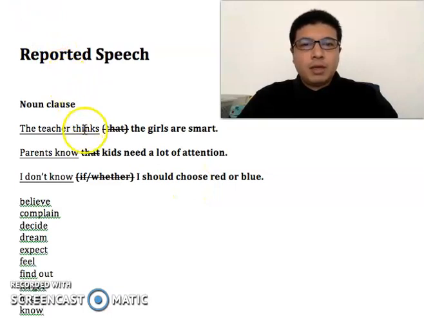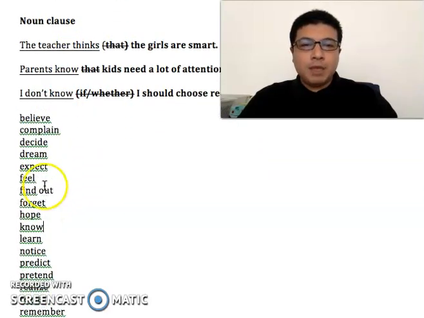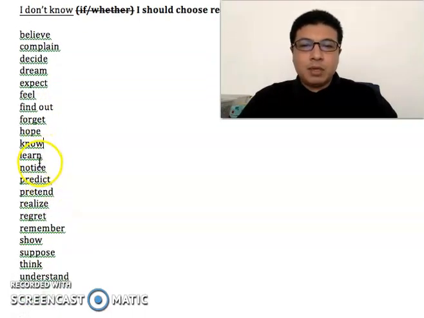Now that we have the verbs think and know, a noun clause can also follow other verbs like believe, complain, decide. The teacher believes the girls are smart. Normally, a noun clause follows these verbs: believe, complain, decide, dream, expect. The parents expect kids need a lot of attention. Also feel, find out, forget, hope, know, learn, notice, predict, pretend, realize, regret, remember, show, suppose, think, and understand.